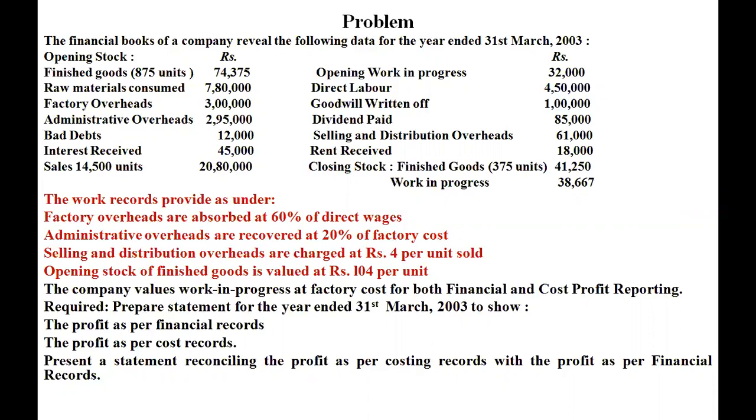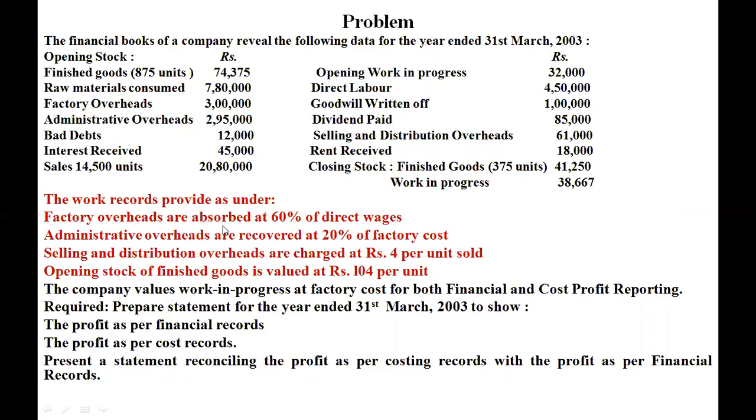Direct labor 4,50,000. Goodwill written off of 1 lakh. Dividend paid 85,000. Selling and distribution overhead 61,000. Rent received 18,000. Closing stock, that is finished goods 375 units at rupees 41,250. Work in progress 38,667. The works records provide as under.